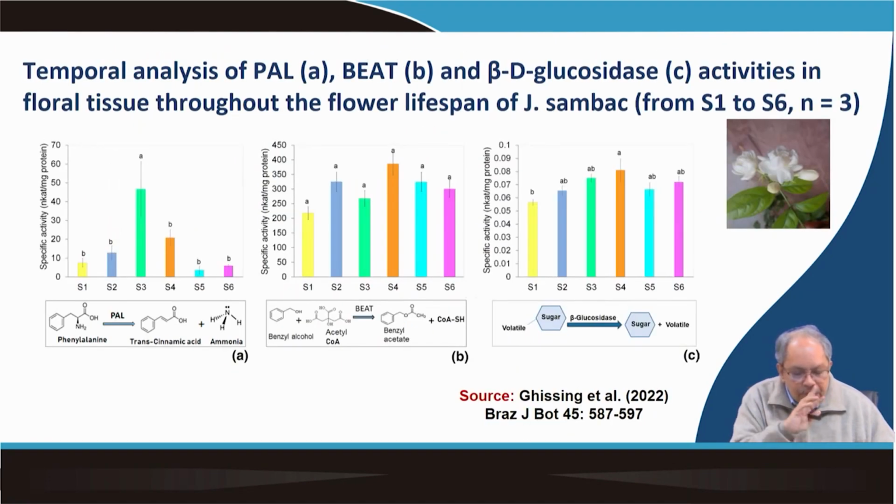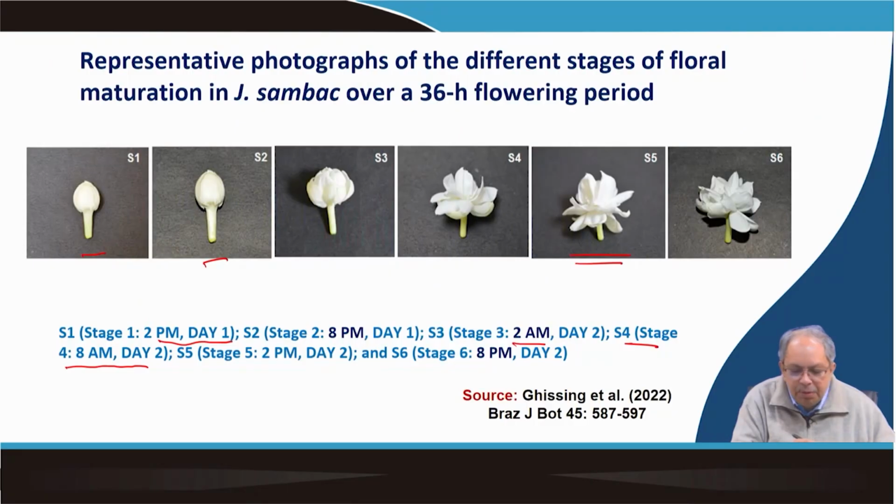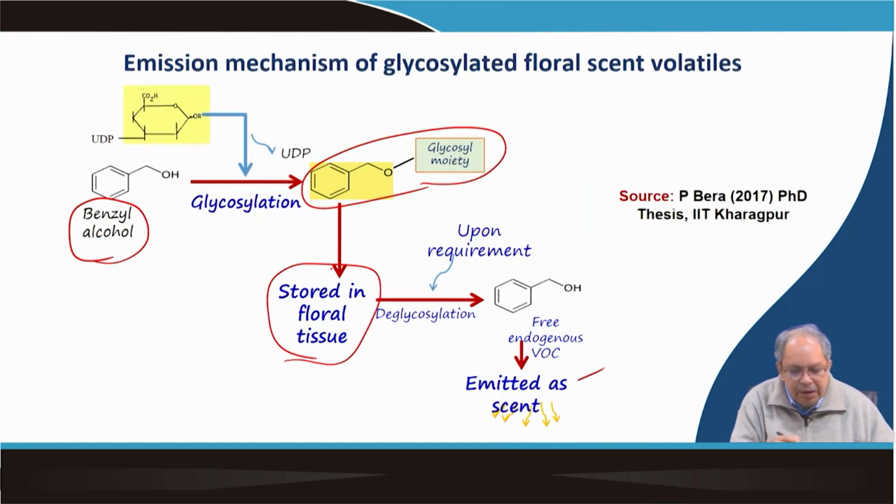Okay. So, the phenylalanine ammonia lyase, because that is the PAL enzyme which is the starting point for these benzenoids. So, where does it remain maximum? It remains maximum just at the time of opening of the flower, at the S3 stage.